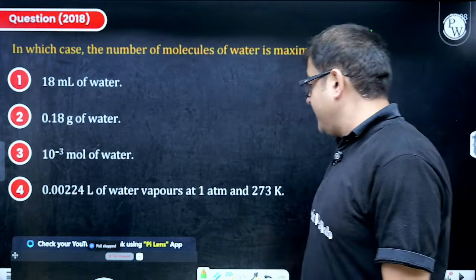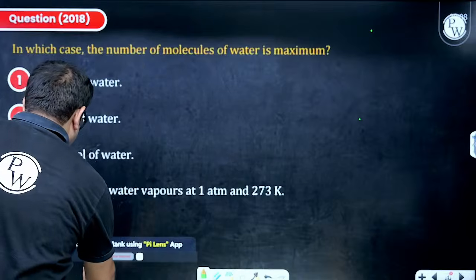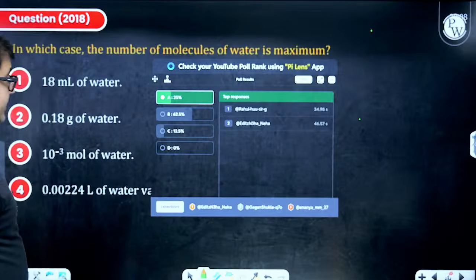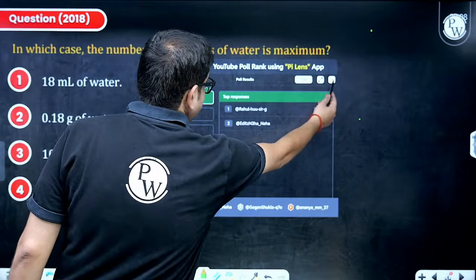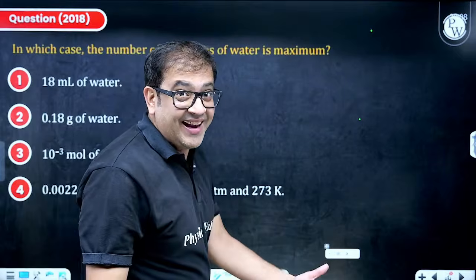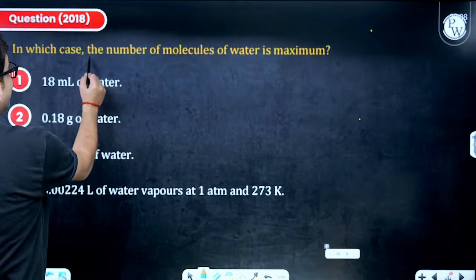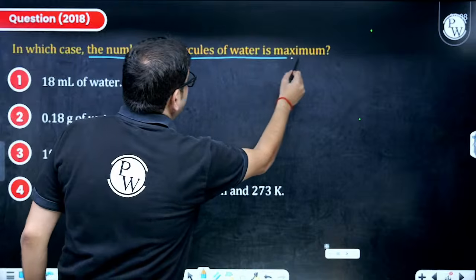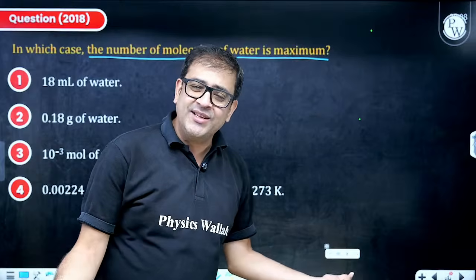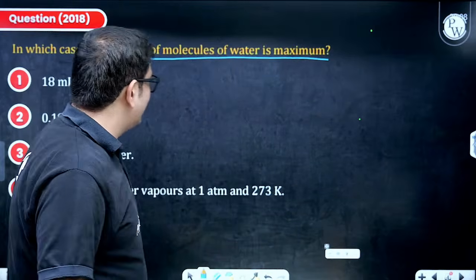Chalo beta, let's see. Now, the question is saying, let me see how many of you have got this one. So it is A, percentage is less. Let me check whether it is A or not, because I guess it is A only. Let's check. Now you have to give the minimum number of molecules. Okay, the number of molecules of water is maximum. So sir, number of moles calculate.